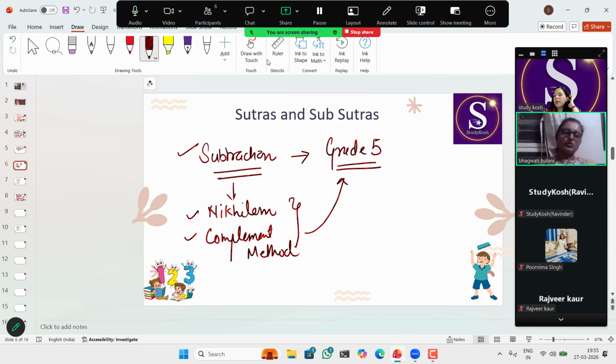Yes, ma'am, we used to tell our kids also that maths is the only subject where you need hands-on practice. You'll get that practice in the manual as well. We can't teach it only orally. In the manual, we have different level-wise practice questions. The same thing is applicable to us.